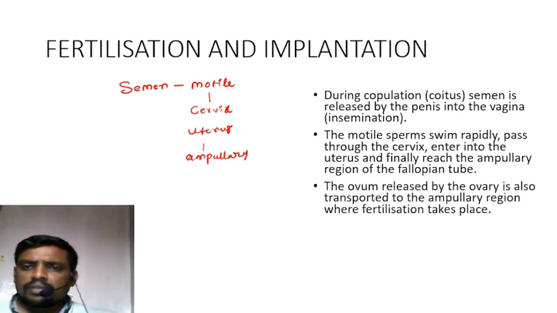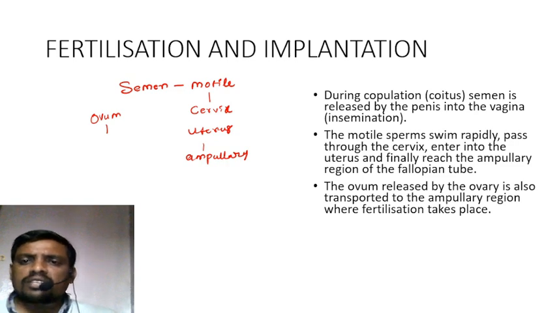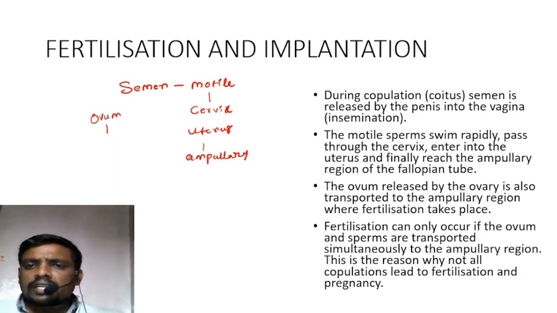The ovum released by the ovary is also transported to the ampullary region, where fertilization takes place. Fertilization can occur only if the ovum and sperms are transported simultaneously to the ampullary region.